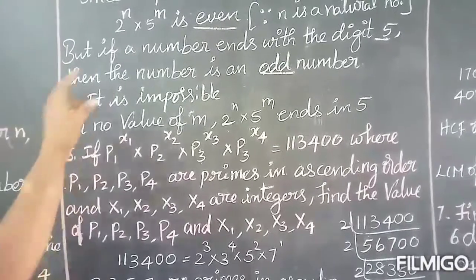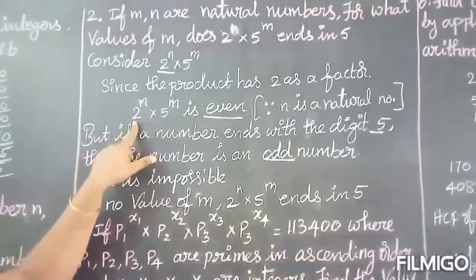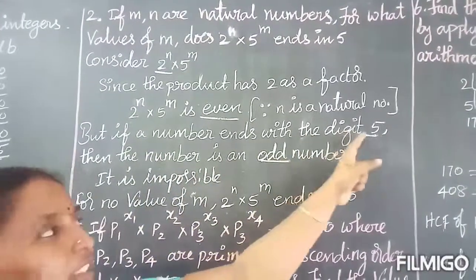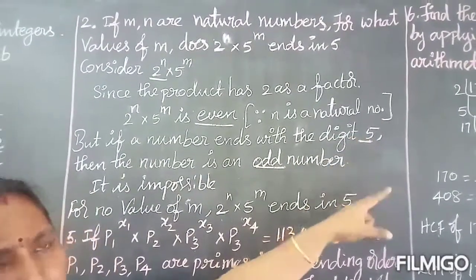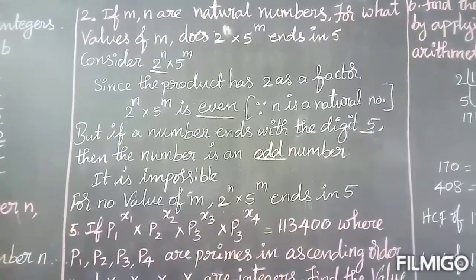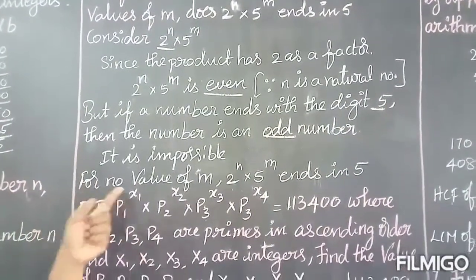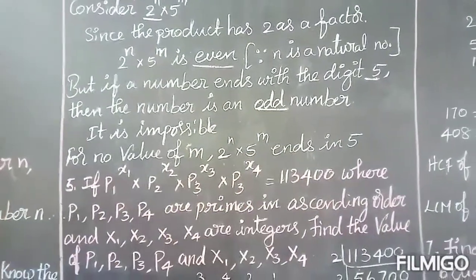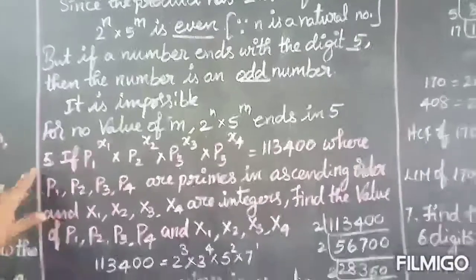Okay. So here you have to understand one thing. Any number multiplied by 2, you will get an even number only. They ask the last digit should be 5. If the last digit is 5, then it is considered as an odd number. So it is impossible, no value of m makes 2 power n into 5 power n end in 5. Okay, move on to fifth one.